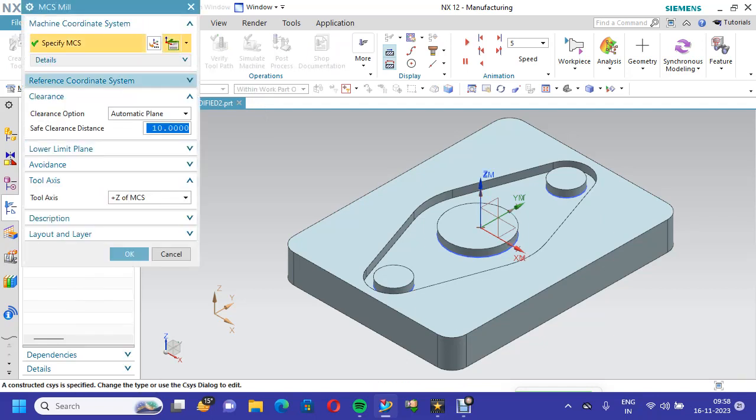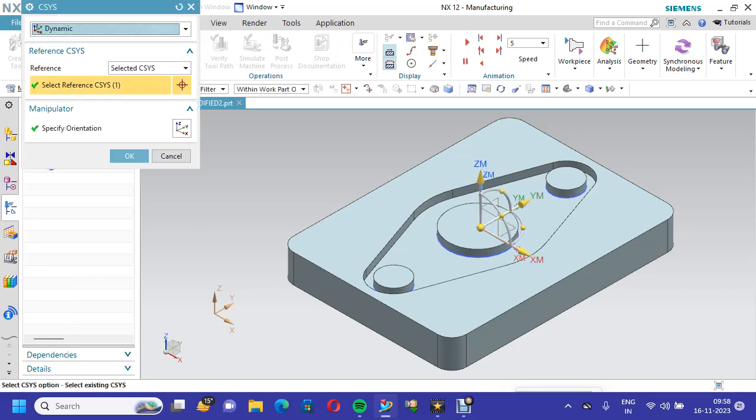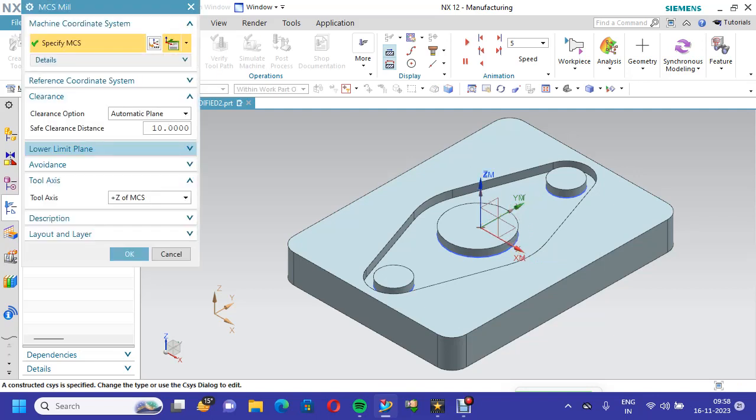We go to edit it and specify where your MCS is. You can put it at any place you like. Normally we go for UCS and MCS in the same place so that it will not create any problem in future. Both should be in one condition, which gives you some advantages. Set the safe clearance to 10 mm, which means the cutter should come from the spindle and stand 10 mm above the workpiece.